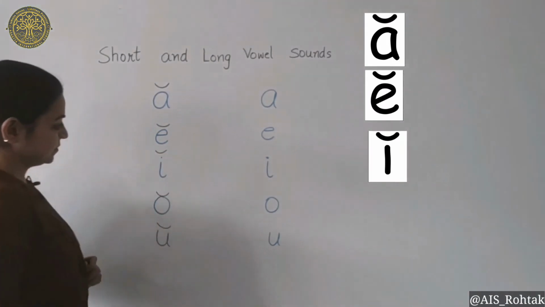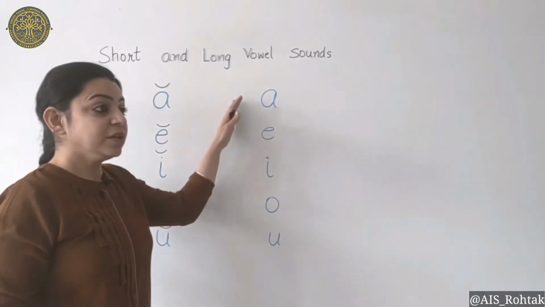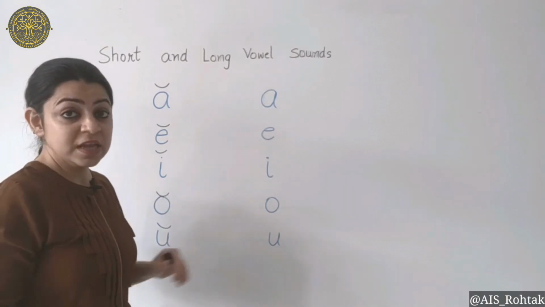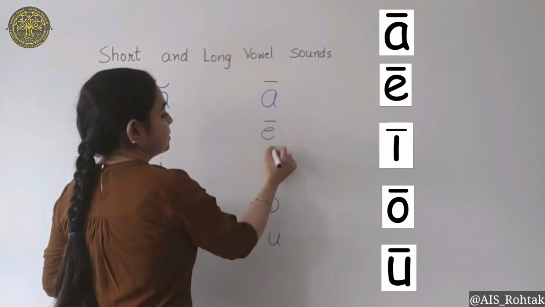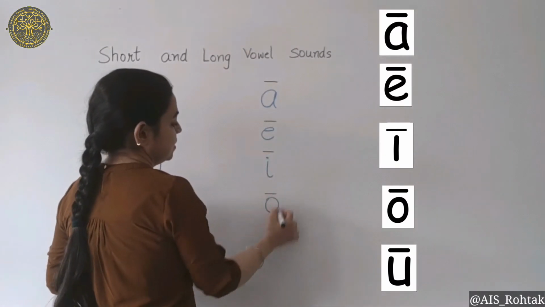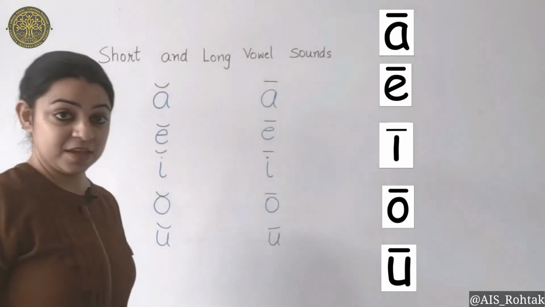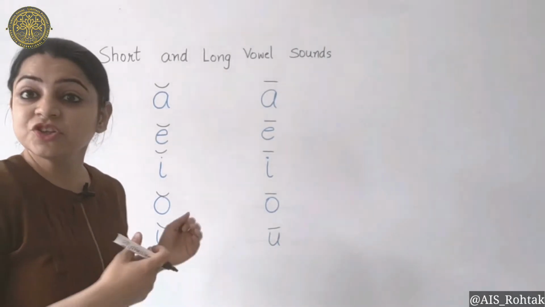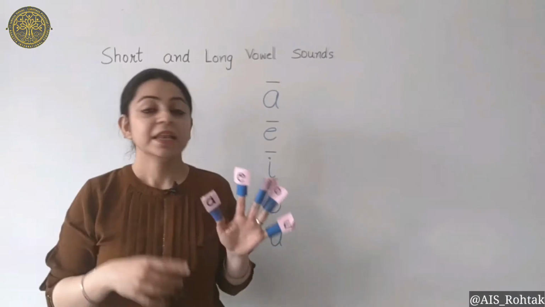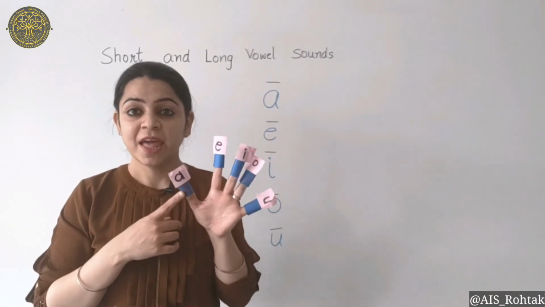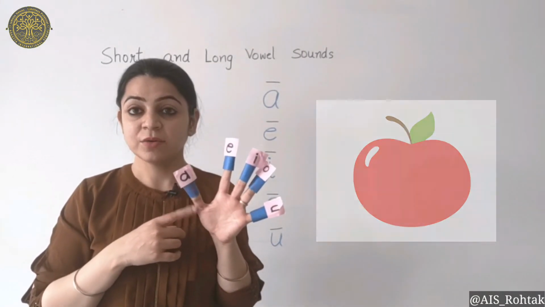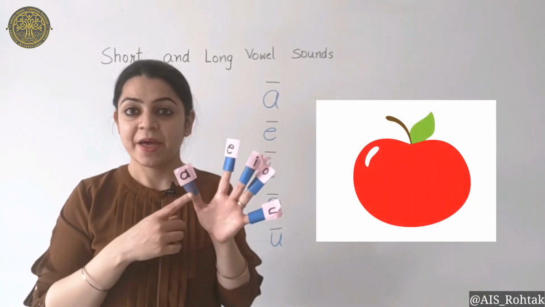Like this. And when a vowel is making a long sound, then it will have a sleeping line on its head. Like this. Now I am going to tell you what their short sounds and long sounds are. Let us first look at the short sound of these vowels. So the vowel A says the short sound A, A.